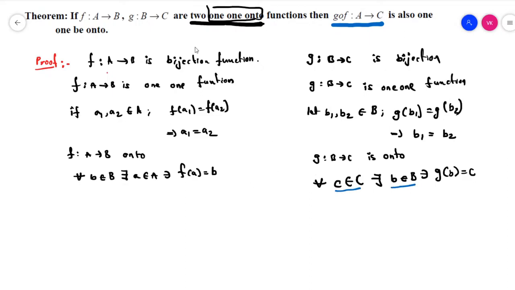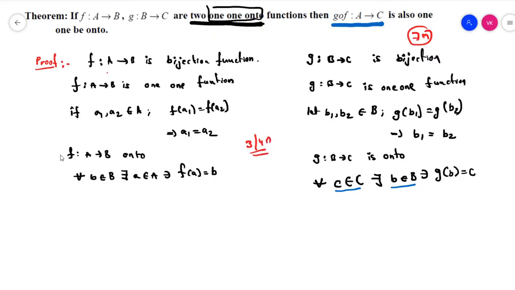This is the definition. If you write these two definitions in your exam, you will get this question, which is about a 7 marks question. All the 6 theorems are about 7 marks. If you write these definitions primarily, you will get 3 to 4 marks easily. Now we have to go to the proof.